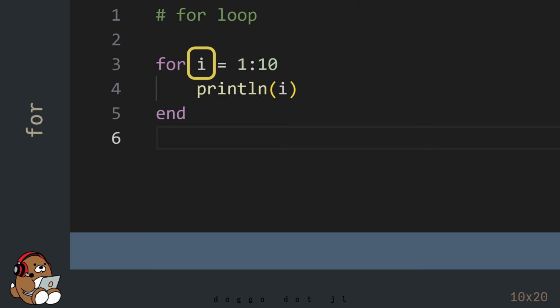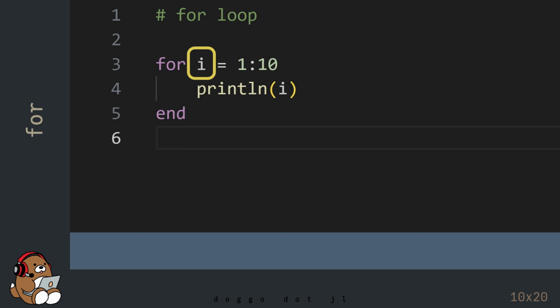By convention, the lowercase letter i is used for the variable name for the range object. But you can use any name that you like. Also, notice that we did not declare this variable name before creating the for loop. That's because this variable, named lowercase i, exists only in this for loop.